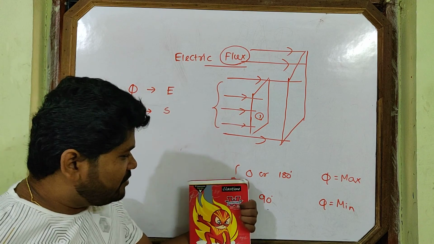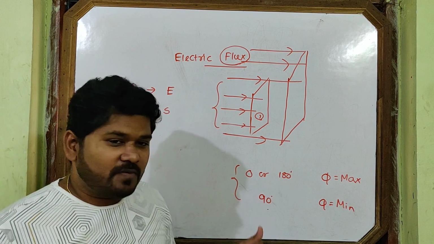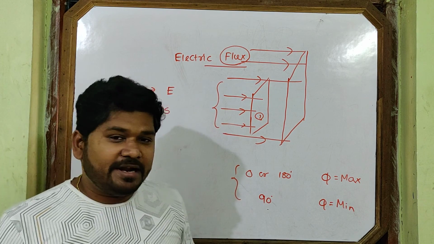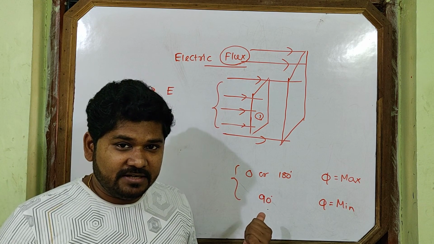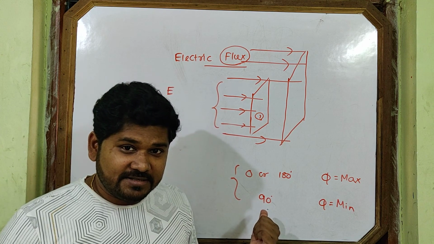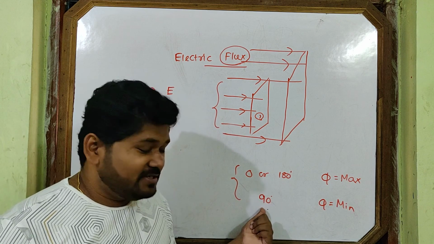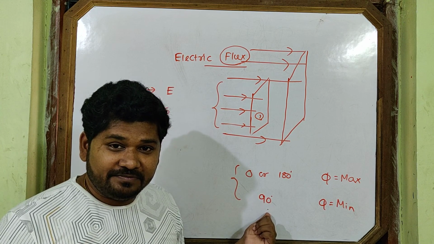You tell me which trigonometric quantity is maximum at 0 or 180 and minimum at 90? Is it sine? No. Is it cos? Yes. cos 0 is maximum, cos 90 is minimum.